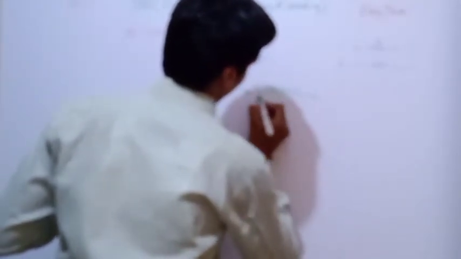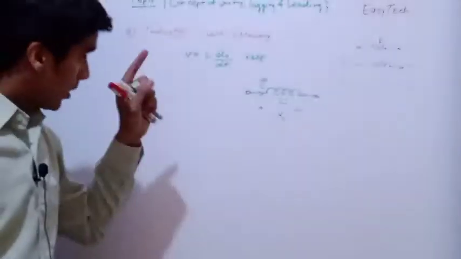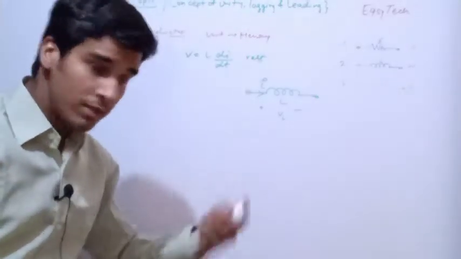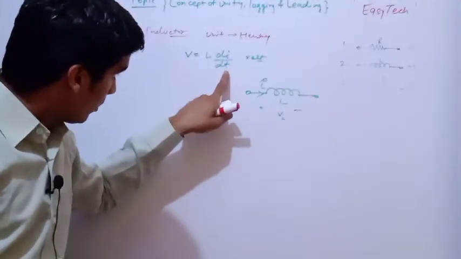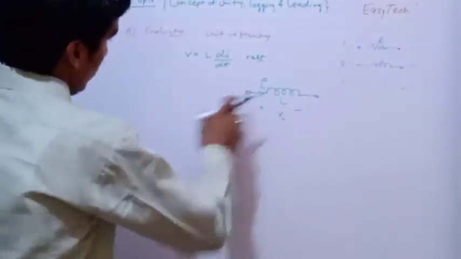If this is the inductor, and this is the current, and this is the voltage across the inductor, that is VL. If the current is changing with respect to time, then a voltage will be induced in this inductor. So this was the value of the inductor, and this was the expression.